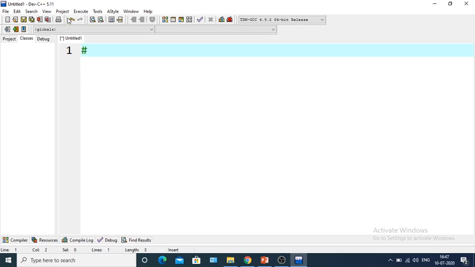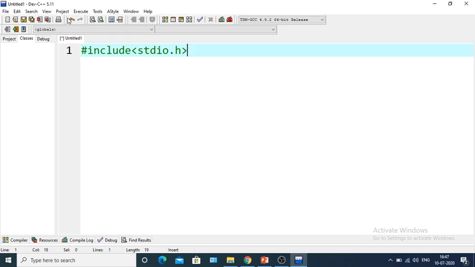Okay, so hash include. This is the preprocessor directive. Hash include is the preprocessor directive. Next stdio.h. Okay, this is the header file. Standard input output.